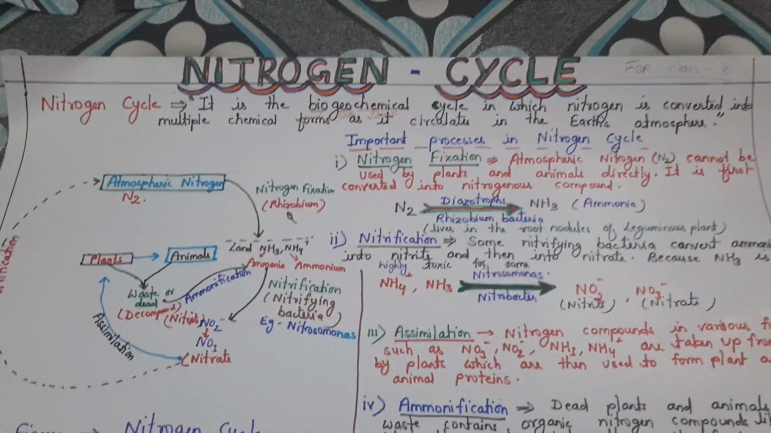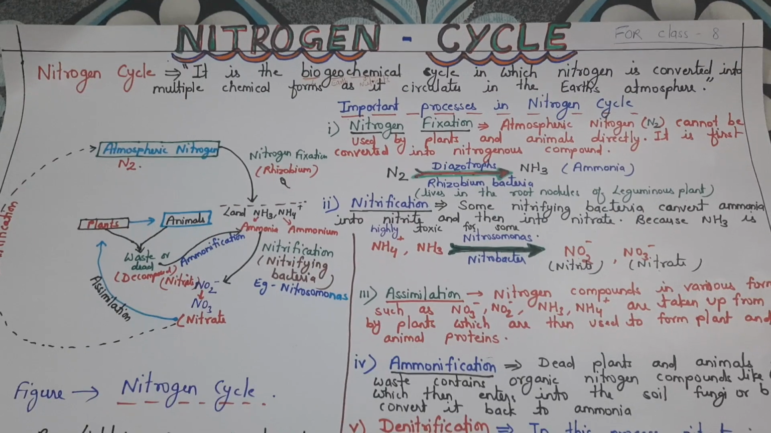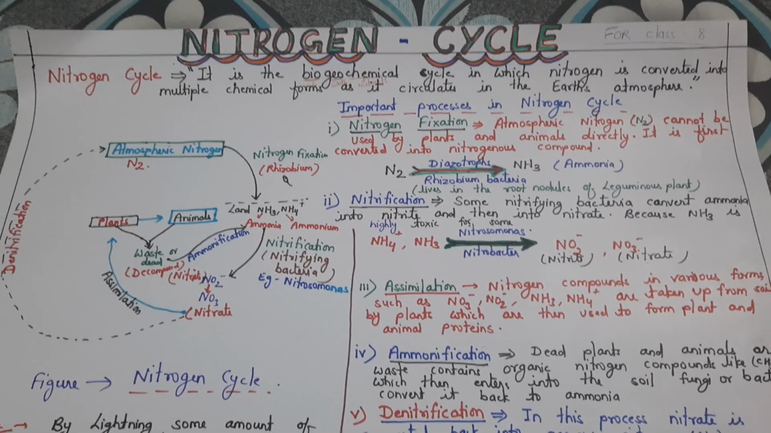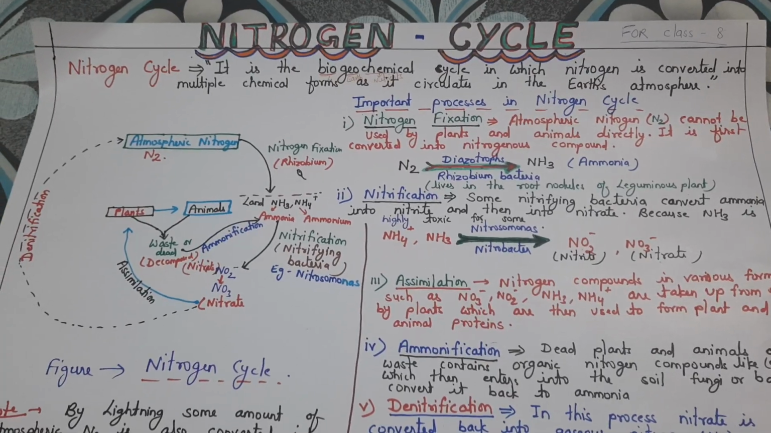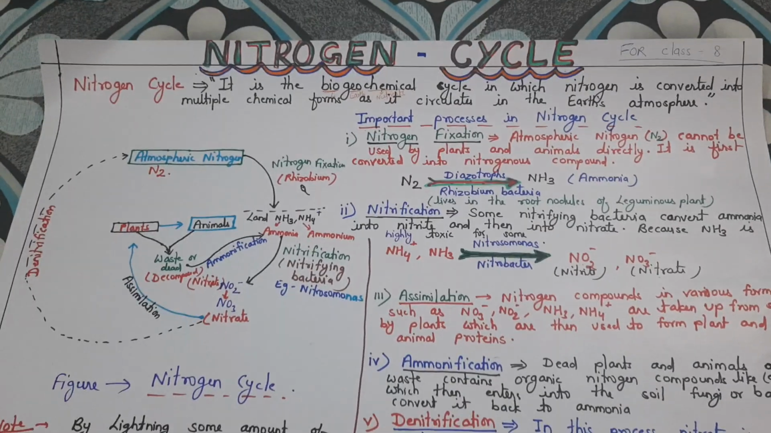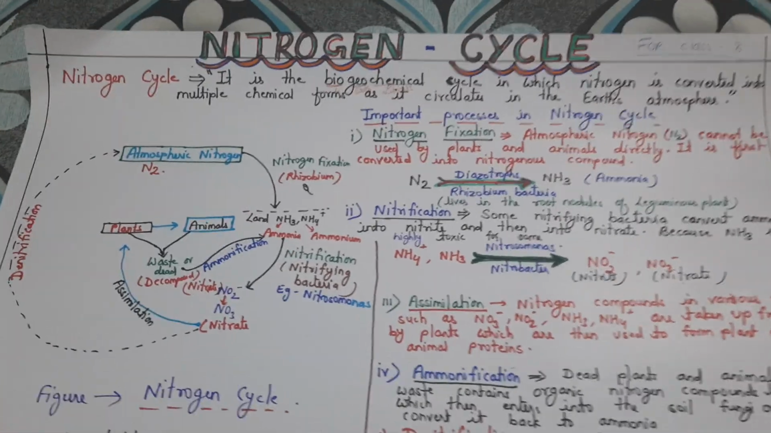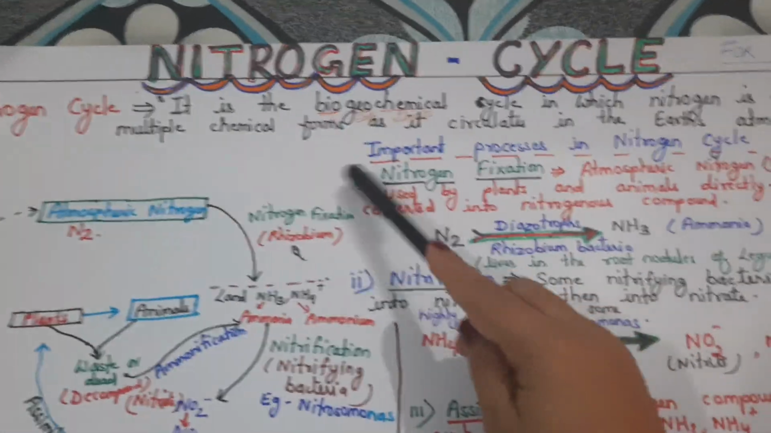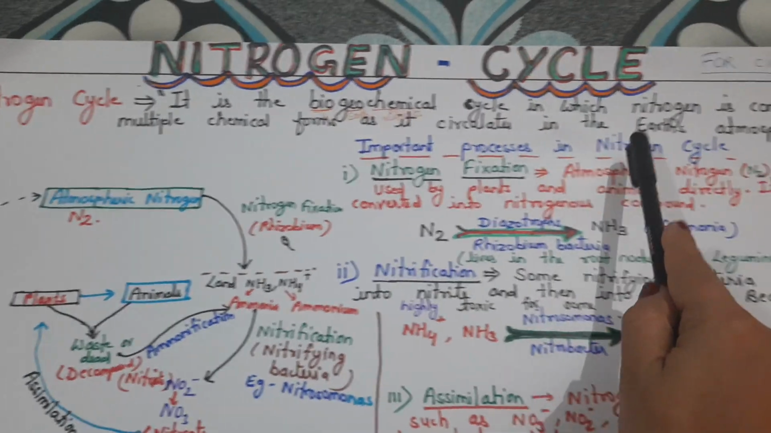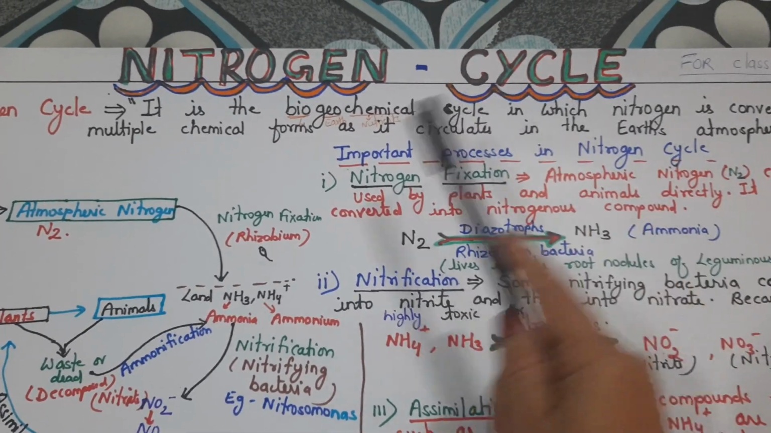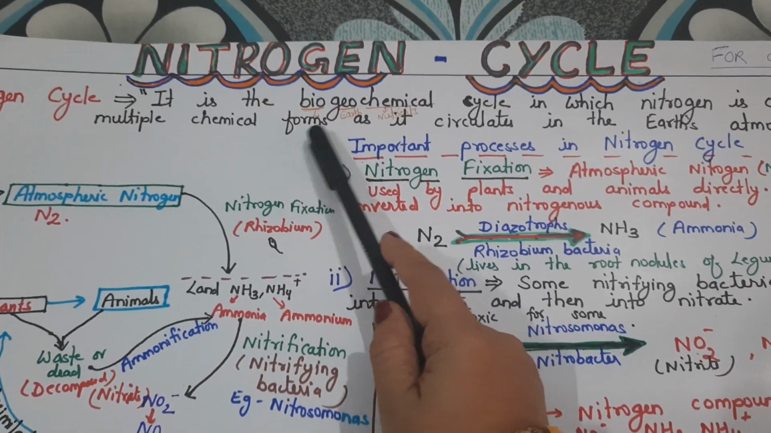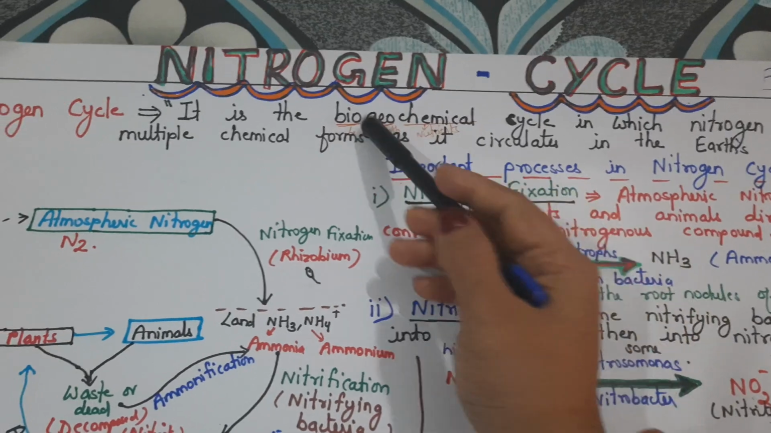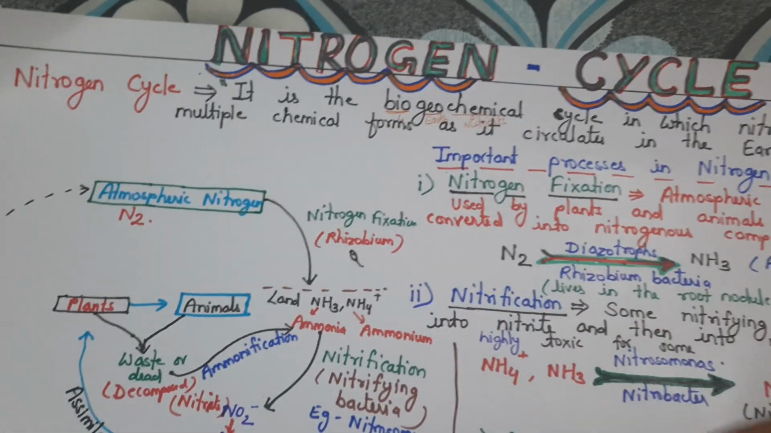Hello students, welcome back. Today I will continue the same chapter, that is crop production and management. And I think this is your last topic, nitrogen cycle. So what is nitrogen cycle? It is the biogeochemical cycle in which nitrogen is converted into multiple chemical forms as it circulates in the Earth's atmosphere. So first, what is biogeochemical?